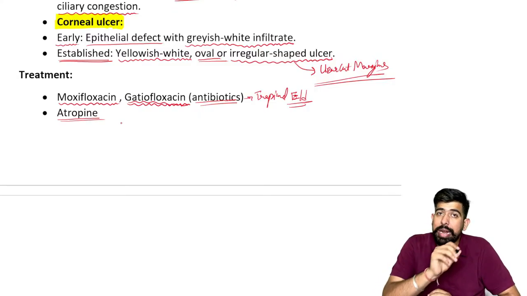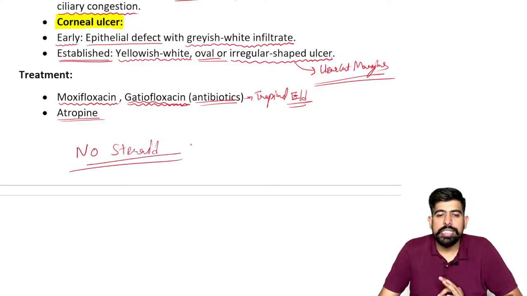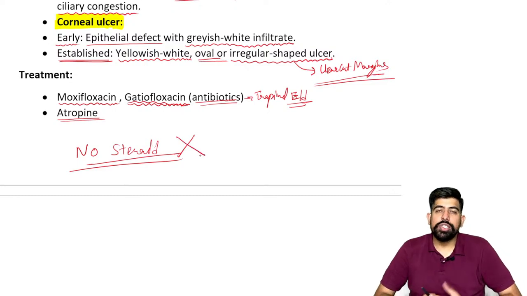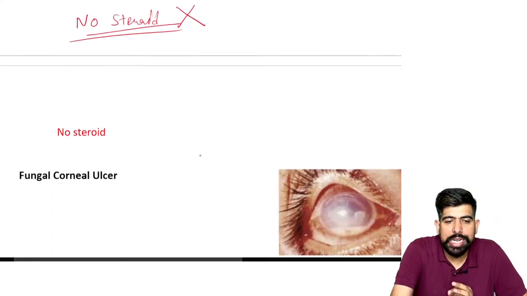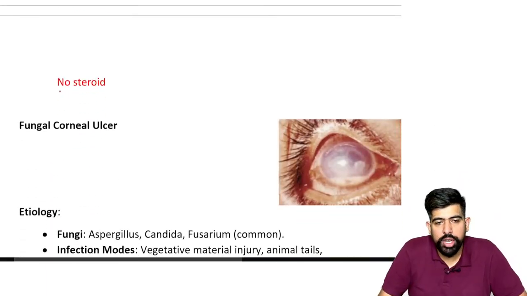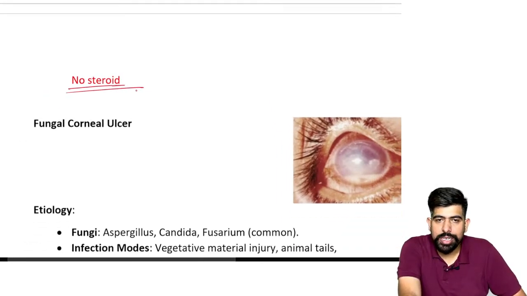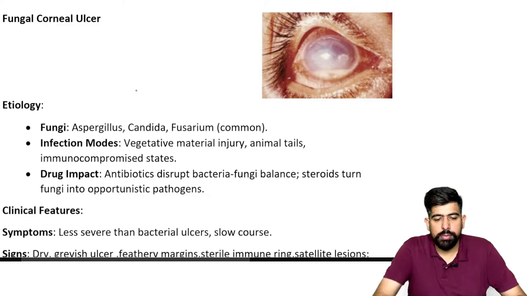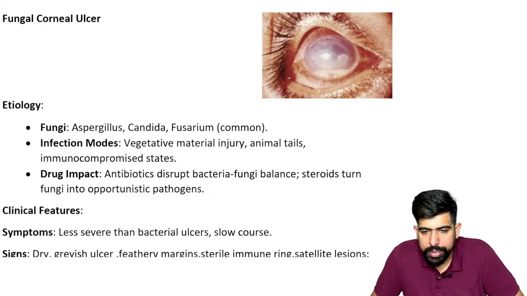Guys, please remember, in the bacterial ulcer we are going to give no steroids. Why are we not giving the steroid, guys? I already told you the steroid is the cause of it. So we are not going to give any steroid in this condition, right? I already wrote over there, no steroid should be given. Clear? Please remember, don't mark the steroid as the answer in the treatment of bacterial ulcer. Okay, understood?